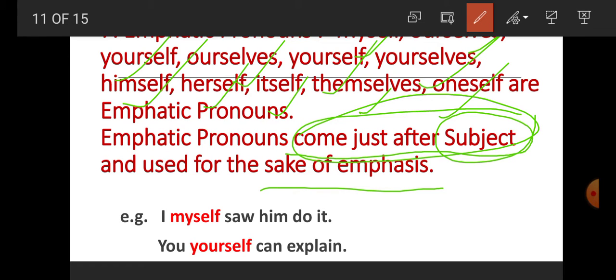So here, student, I myself. What is the subject here? I. So after I, myself is used. So myself is what? Myself is emphatic pronoun. You yourself. So you is what? The subject. And what is yourself here? Emphatic pronoun. Emphatic pronouns come just after the subject. So here, after the subject I, myself is used, and after the subject you, yourself is used. So these are examples of emphatic pronoun.